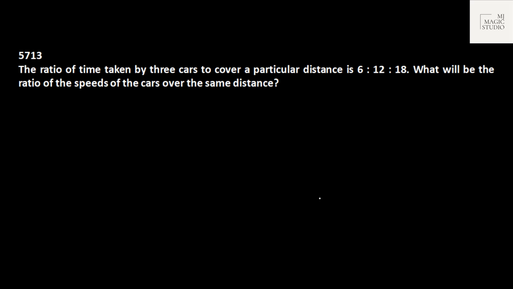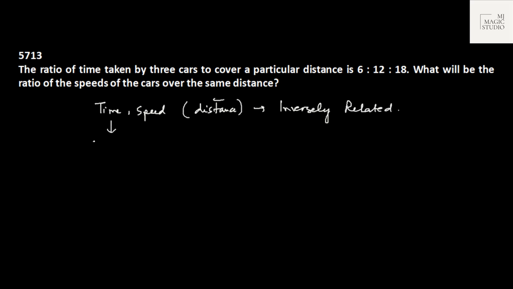I have done this particular question in a previous sample session also, and this is regarding ratio. The relationship between time and speed when the distance to be covered is the same: they are inversely related to each other. Inversely related, that means what?